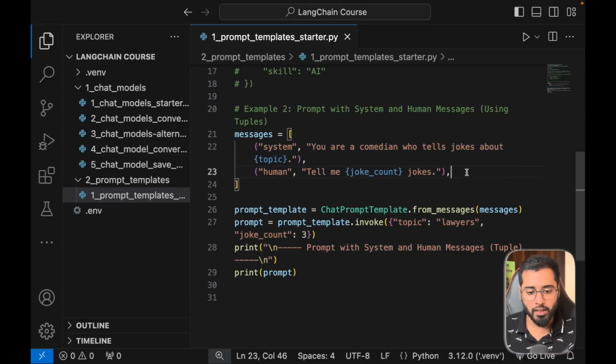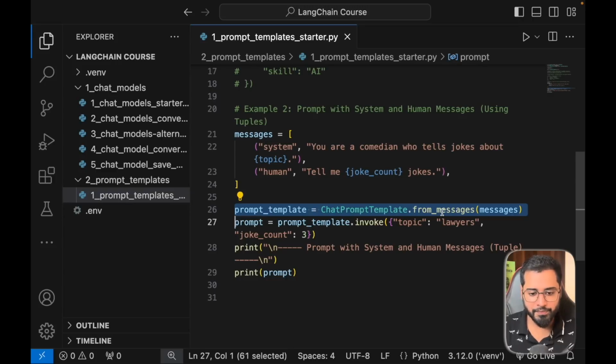Now, this is a template that you, me, Python can understand, but LangChain does not understand it, so we're converting that right here. As you can see, this from_messages method not only takes a simple string, but also a list of tuples. And then finally, we're replacing the values by passing in these placeholder values and invoking it.